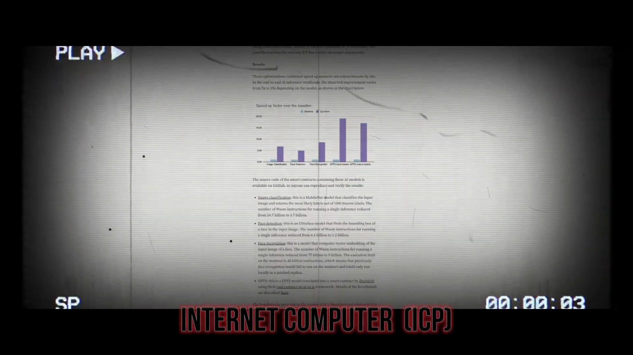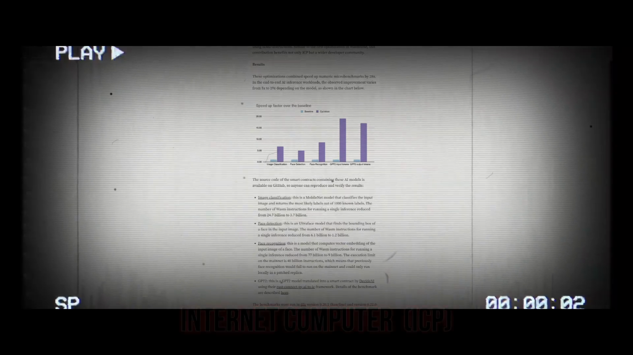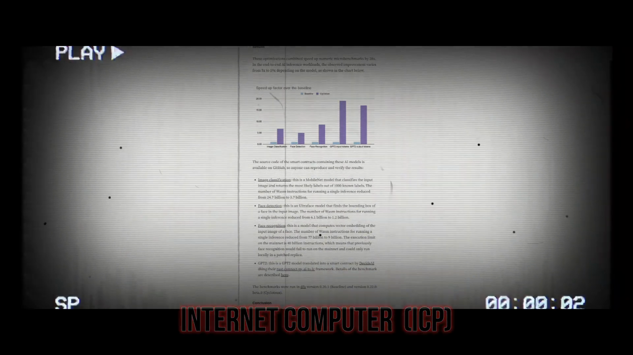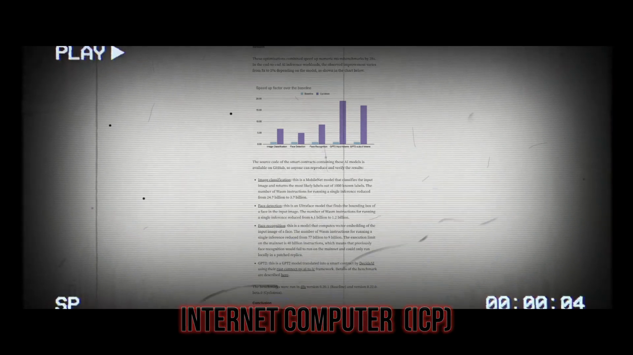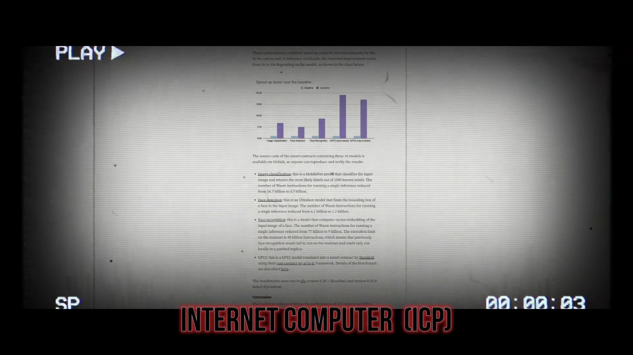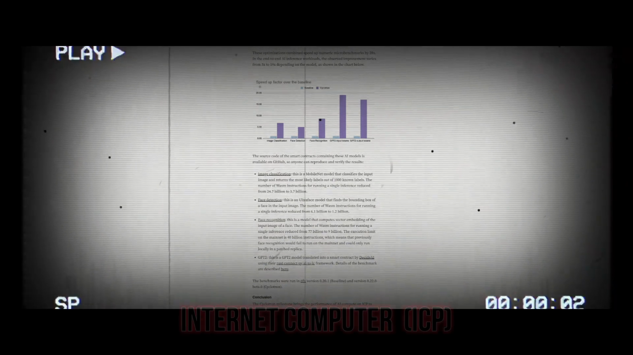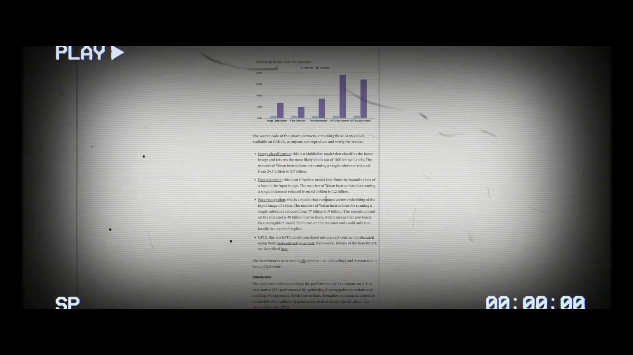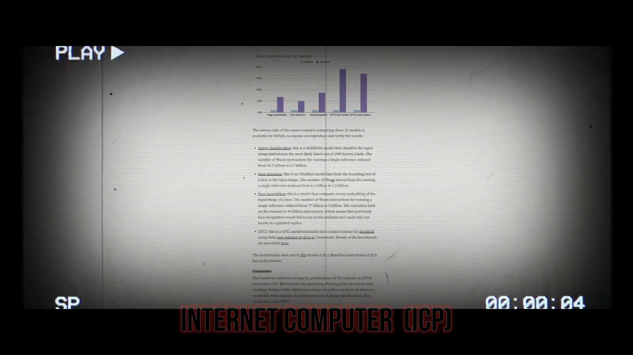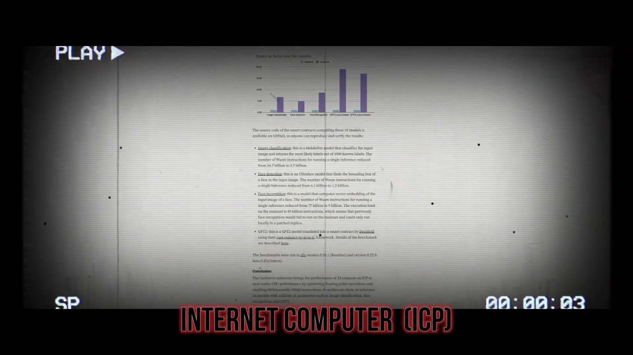The source code of the smart contracts containing these AI models is available on GitHub, so anyone can reproduce and verify the results. Image classification: this is a MobileNet model that classifies the input image and returns the most likely labels out of 1,000 known labels. The number of Wasm instructions for running a single inference reduced from 24.7 billion to 3.7 billion. Face detection: this is an Ultraface model that finds the bounding box of a face in the input image. The number of Wasm instructions for running a single inference reduced from 6.1 billion to 1.2 billion.